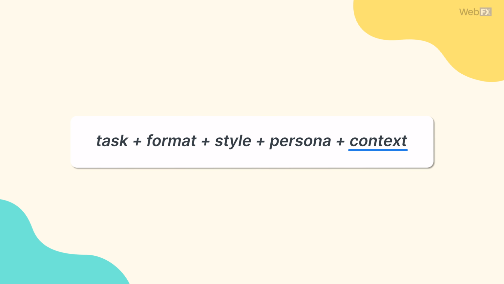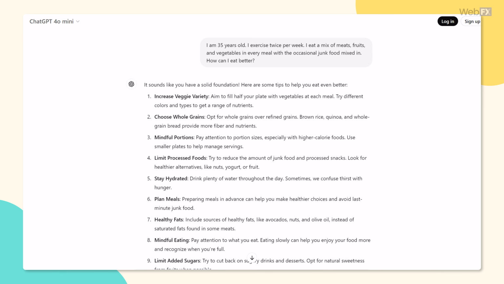Last but not least, you'll definitely want to provide some context to your request. Like, if you're asking for a specific piece of information, explaining why you want that information could be helpful. That tells ChatGPT what to focus on. For example, you might ask ChatGPT to tell you how you can eat better. By giving it some information about your age, health, and current diet, you can help it give you more personalized advice. It doesn't have to be a ton of info. Even a little bit of context can really improve the response you get.